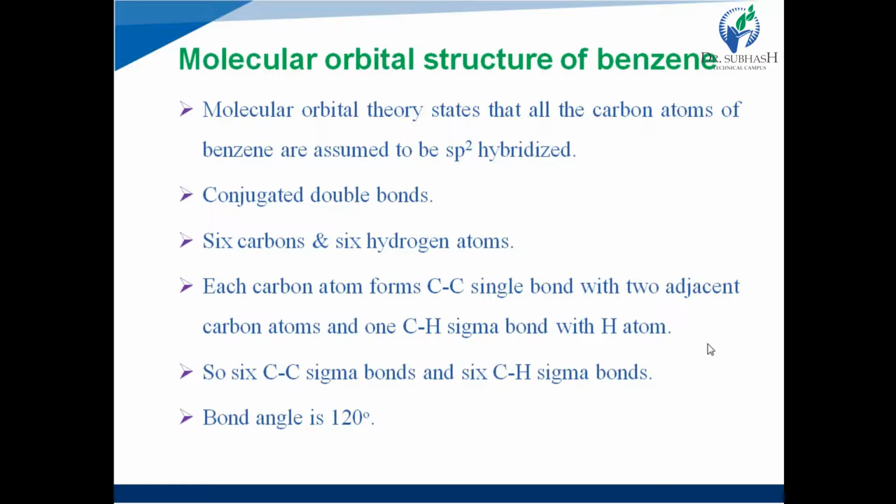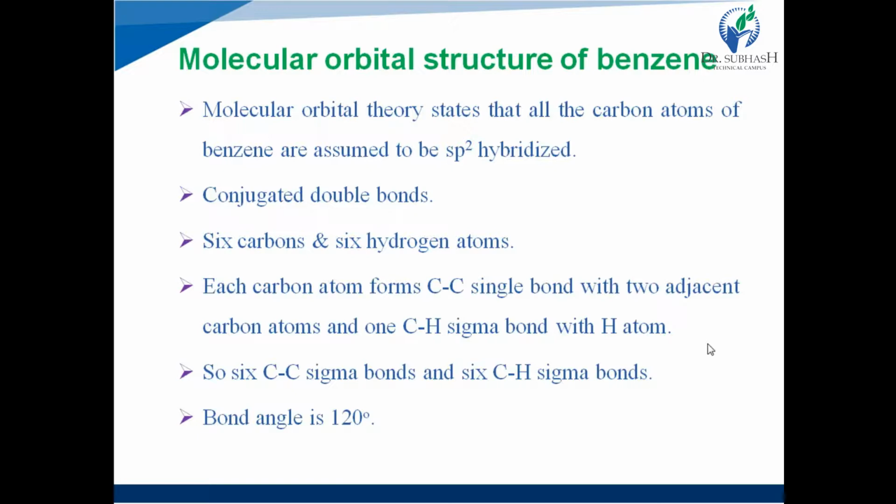Each carbon atom forms a C-C single bond with 2 adjacent carbon atoms and 1 C-H sigma bond with an H atom. So there are 3 single bonds. One carbon is single bonded to 3 atoms: 2 adjacent carbon atoms and 1 hydrogen atom.